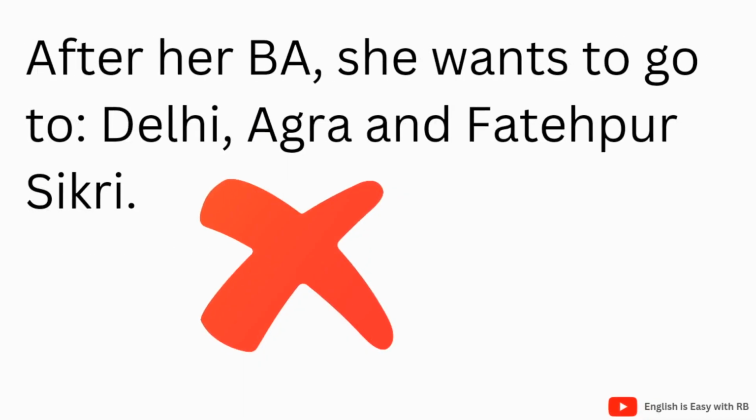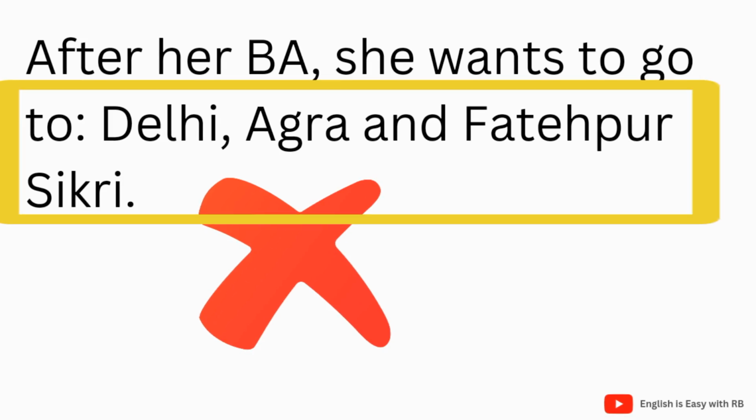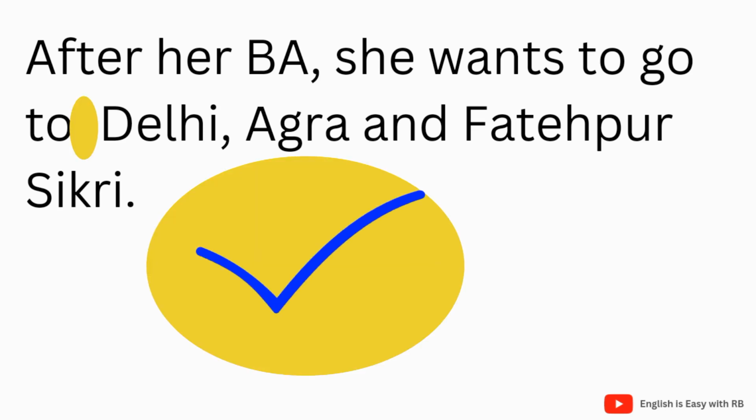In the same manner, you cannot use a colon here because it separates the preposition "to" from its objects: Delhi, Agra, and Fatehpur Sikri. After her BA, she wants to go to Delhi, Agra, and Fatehpur Sikri. The colon will not be there.